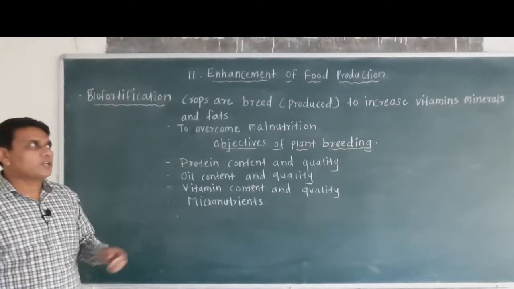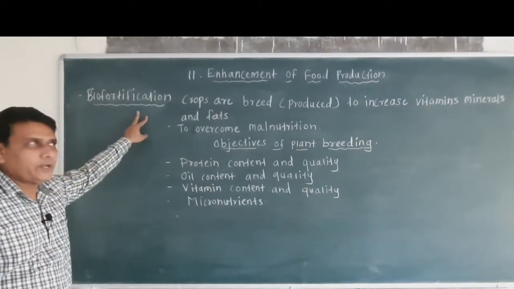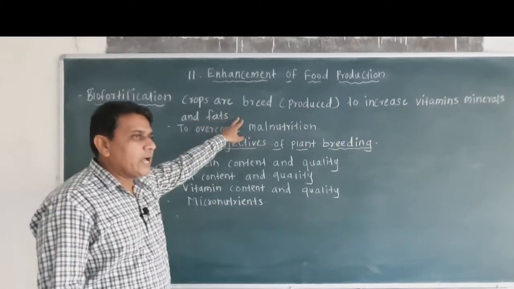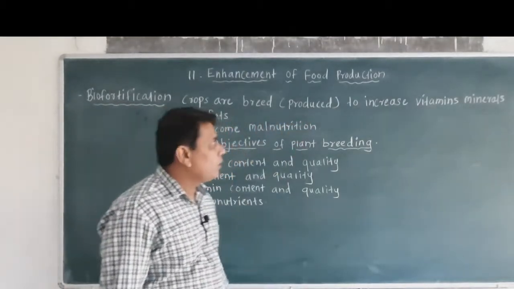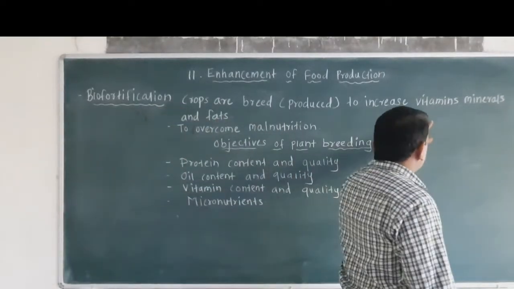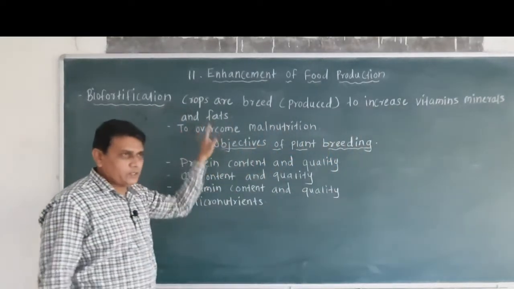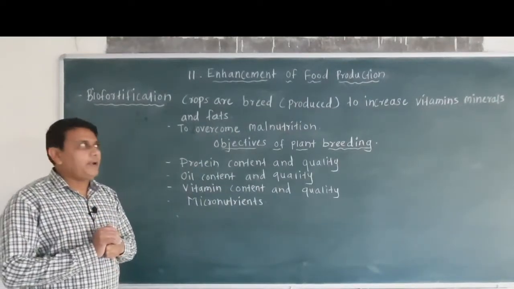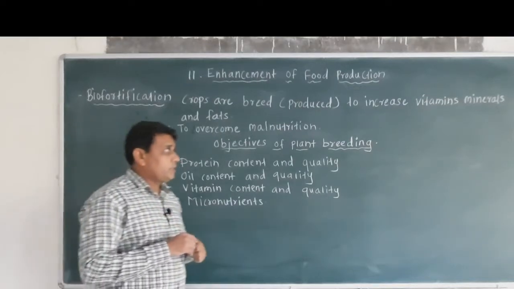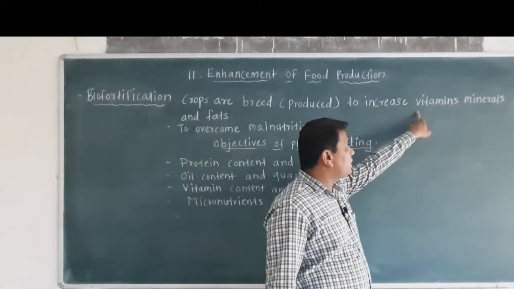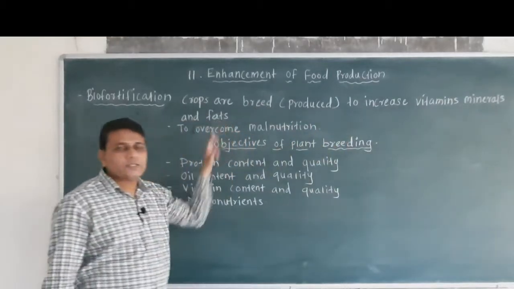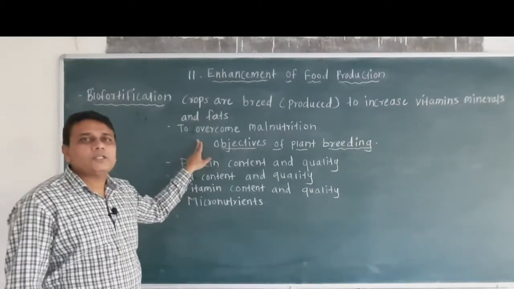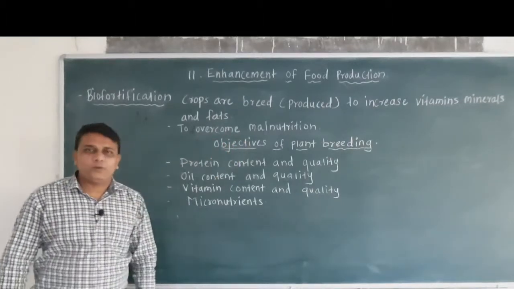Now we will see the next topic, that is biofortification. Biofortification is a process in which crops are bred or produced to increase the vitamins, minerals and fats. So biofortification is one of the methods in plant breeding to increase the amount of vitamins, minerals and fats in the crops. So biofortification is carried out to overcome malnutrition.